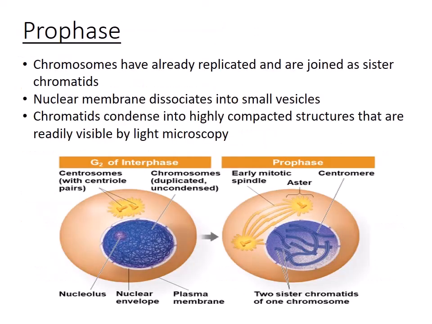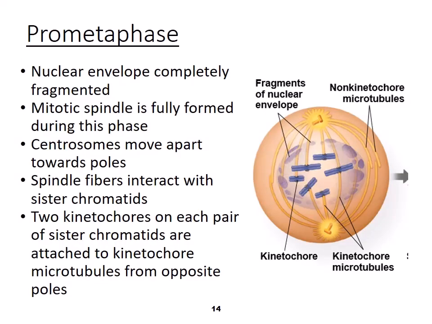So on to the first phase of mitosis, which is prophase. In prophase, the chromosomes have already replicated and are joined as sister chromatids. Remember that they replicated in S phase of interphase. The nuclear membrane dissociates into small vesicles, and the chromatids are going to condense into highly compacted structures that are readily visible under the microscope. Prometaphase may be one that you didn't hear about in grade school if you remembered prophase, metaphase, anaphase, telophase, or PMAT.